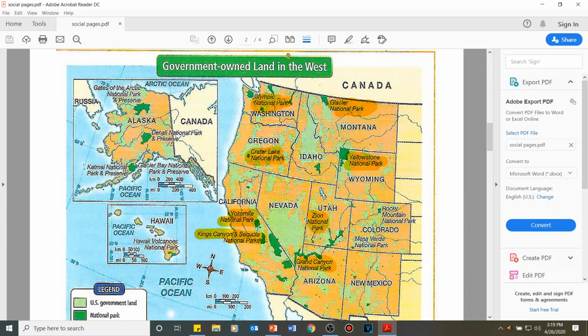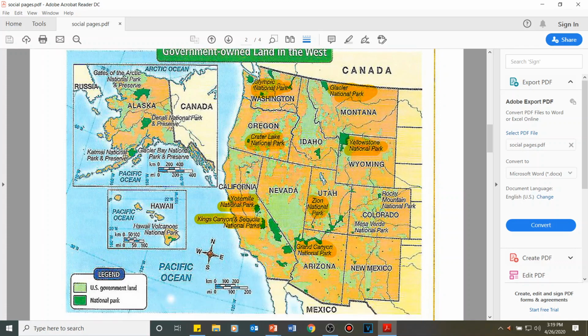So again, we're looking at the map of the United States of America, and we are looking at the map of the West. So again, we have 13 states. We have 11 states here in the east of the Pacific Ocean, and we have Alaska and Hawaii. That's 12 and 13. So we discussed before that the West is made up of 13 big states.